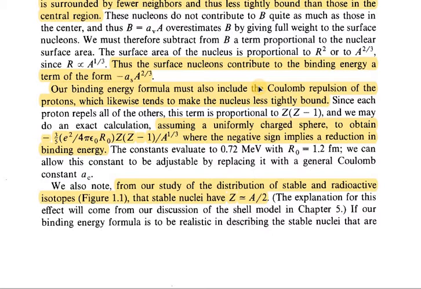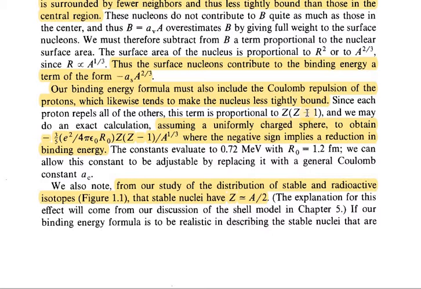So we have to subtract that Coulomb term also. Since each proton repels all of the others, this term is proportional to Z into Z minus 1, the total protons Z, then Z minus 1. This is the Q1, Q2, right?